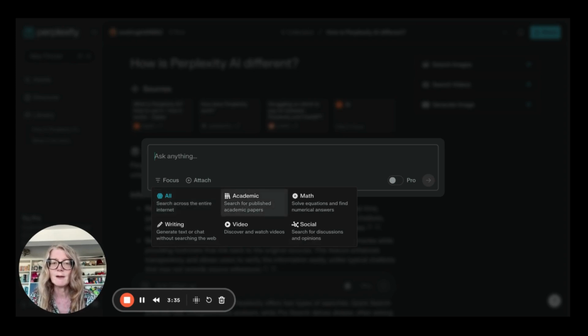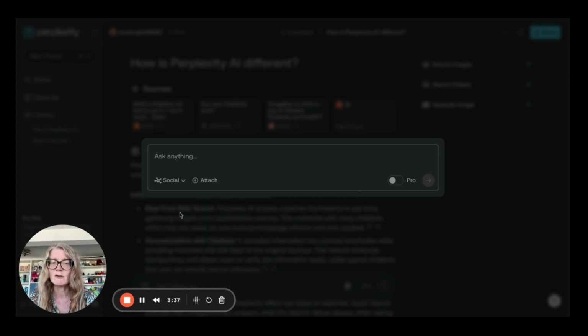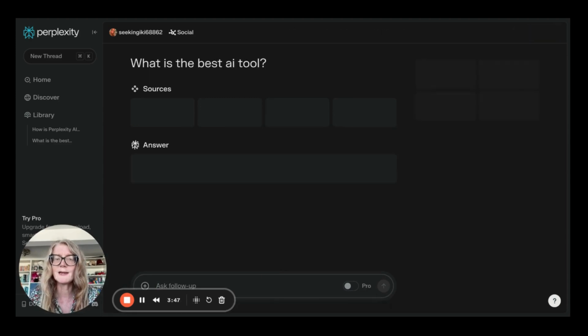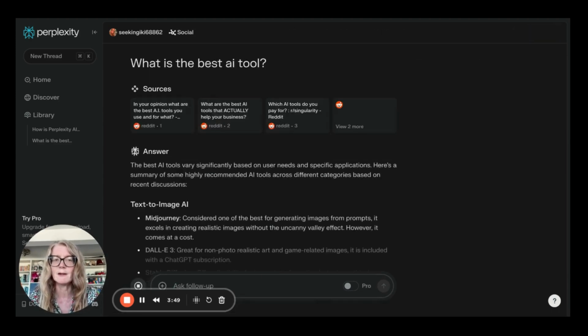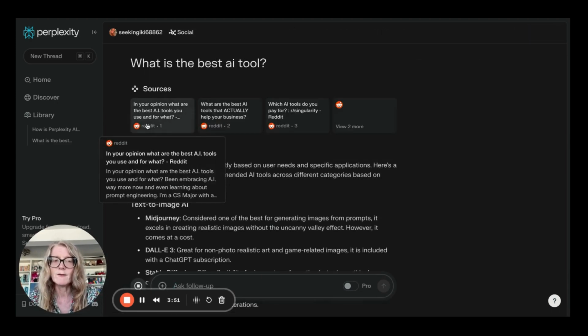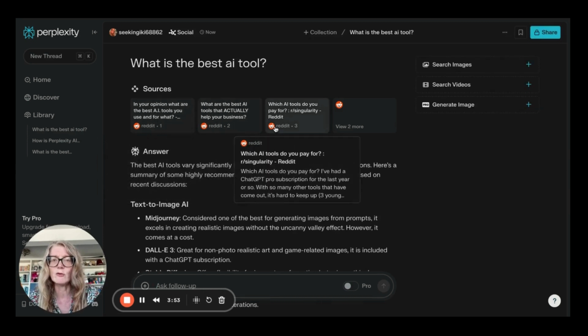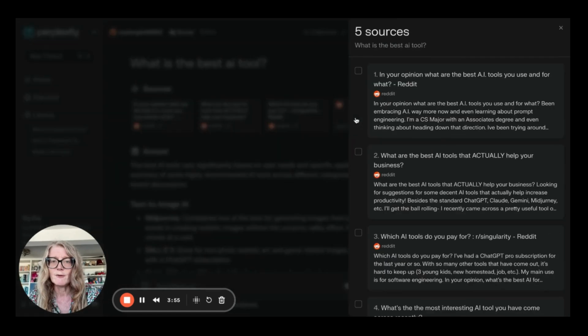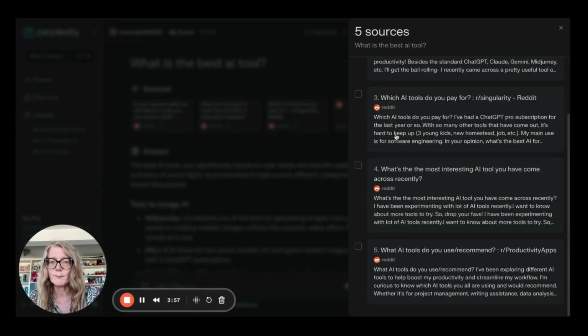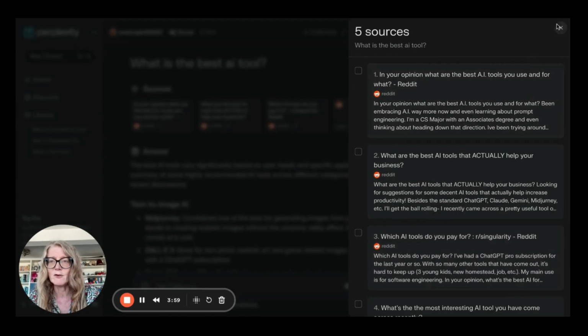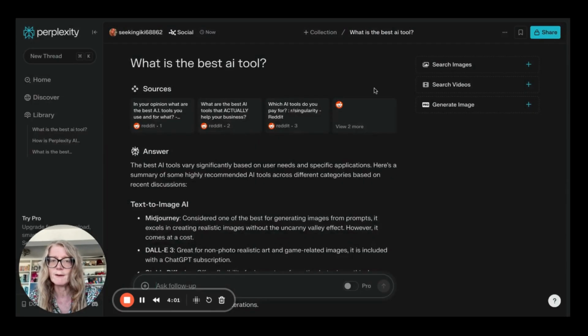So let's do social actually, that'd be quite interesting. So let's see, what is the best AI tool? So when we're just linking it to social, you might get a slightly different nuance here, because you can see all the sources are Reddit. Let's just click on here. Yep, all of them. So clearly it is searching Reddit for its answers.